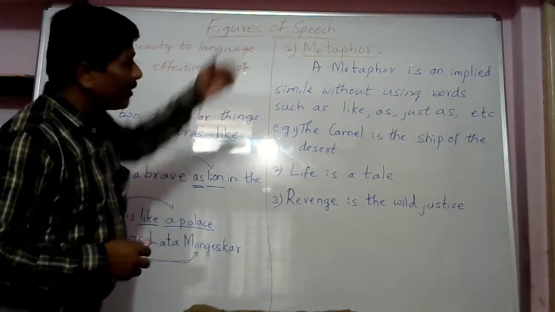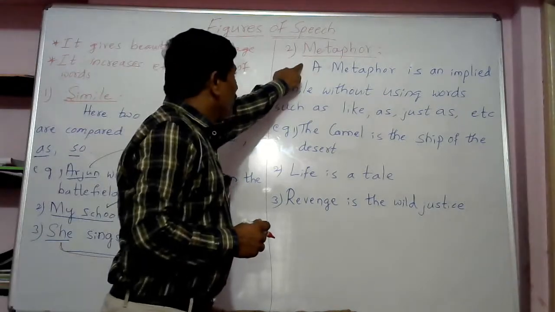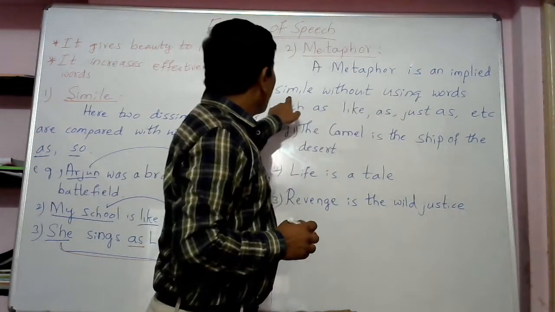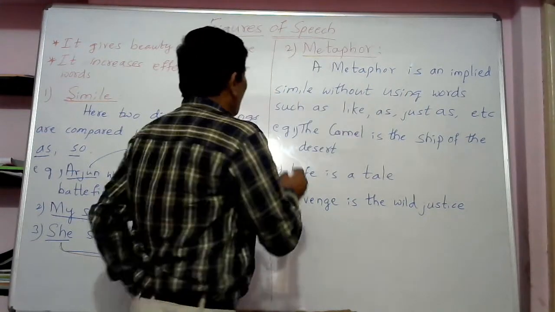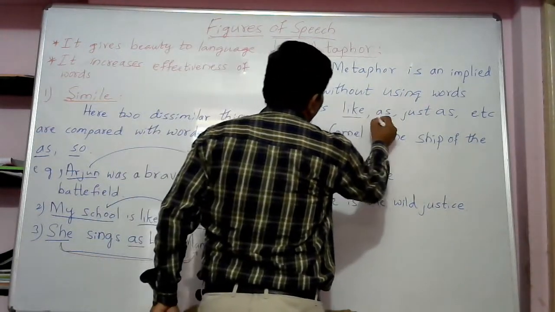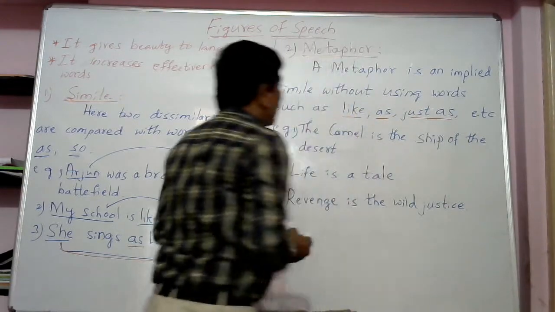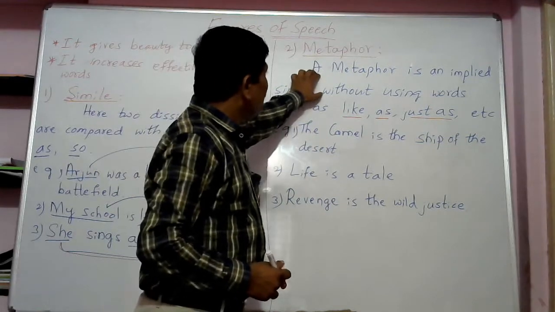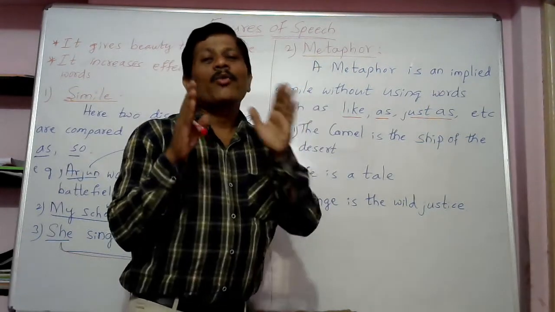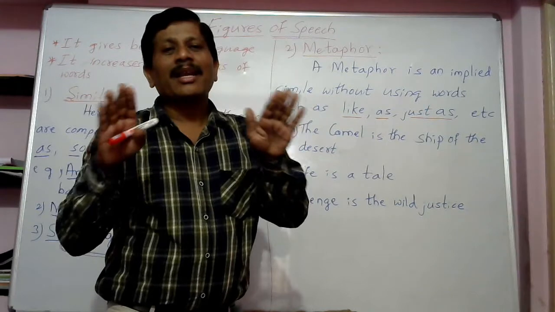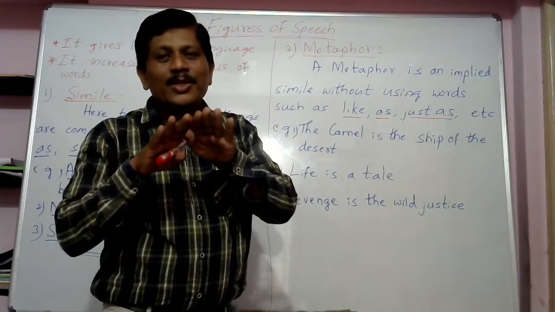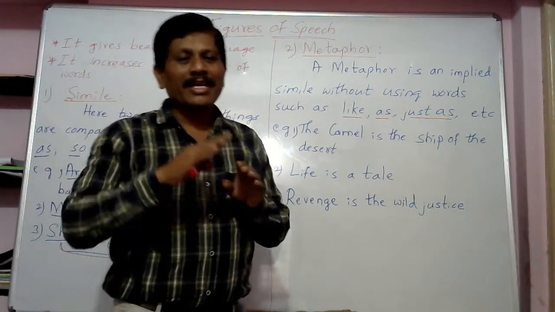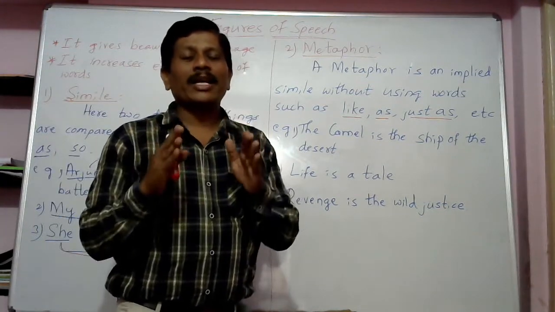Next, let's go to the second one, metaphor. Metaphor is an understood simile. Metaphor is an implied simile without using words such as like, as, just as. Metaphor is called rupakalankara in Kannada. Metaphor is also a simile, but we don't find words like, as. Here the comparison is made directly. That's why we call it metaphor.